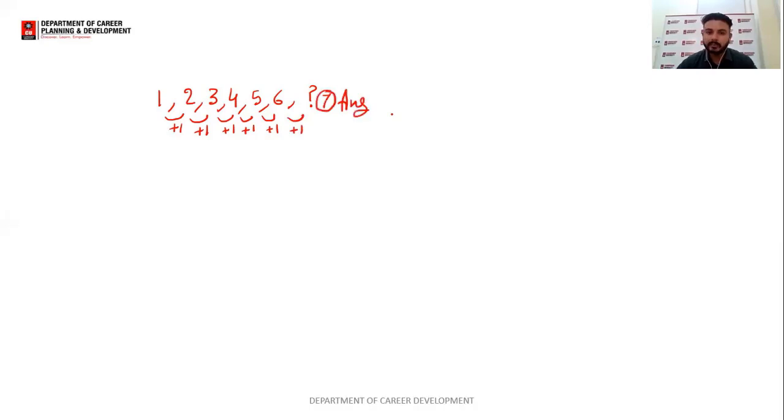It also forms an AP series. All of us know what an AP series is, where the common difference remains the same. That means the difference of the second term and first term will be equal to the difference of the third term and second one, equal to fourth minus third, and so on. AP means arithmetic progression. I hope everyone knows that in the AP series, the common difference remains the same. Now it is not always necessary that the common difference remains the same. It can be in the increasing order also.